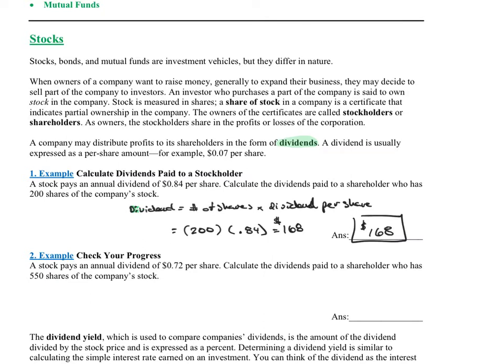So what do you do with those dividends in the real world? There are two different things you can do. Number one, you can cash the check, or number two, you can reinvest that money back into the stock to buy more stock. My grandparents did this with Microsoft back in the 80s. They put money into Microsoft, and instead of accepting a dividend check, they reinvested. An original investment of $8,000 40 years later turned into a $400,000 investment, just from putting those dividends back into shares of Microsoft over all those years.